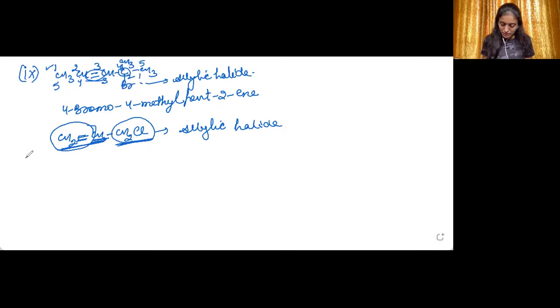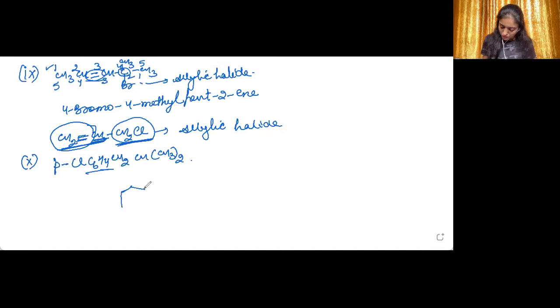Okay. The 10th part of this question is para-chloro C6H4 CH2 CH(CH3) twice. Where it is C6H5, C6H4, this means there is a benzene ring.